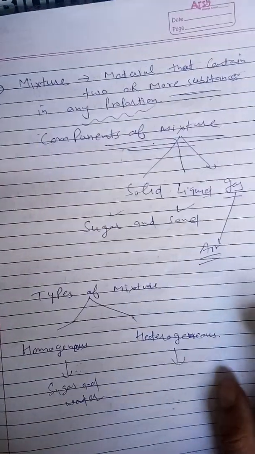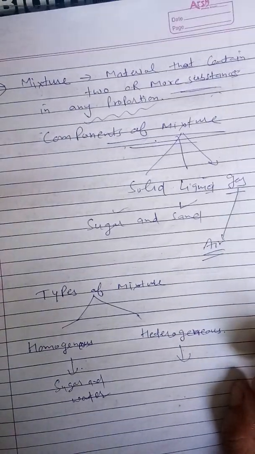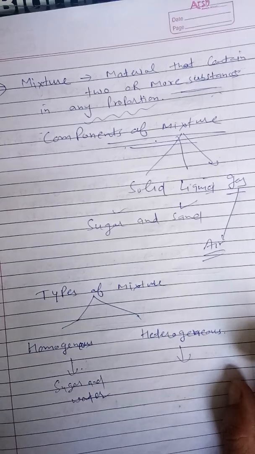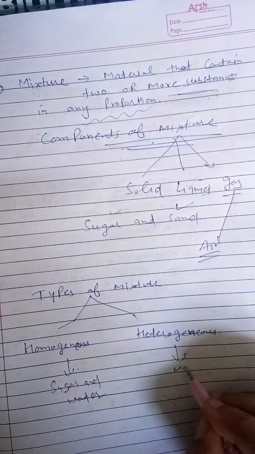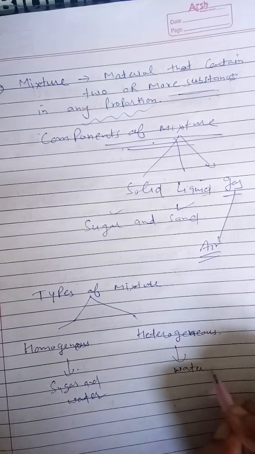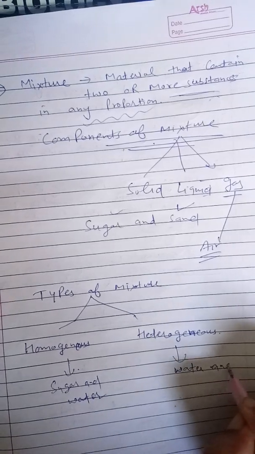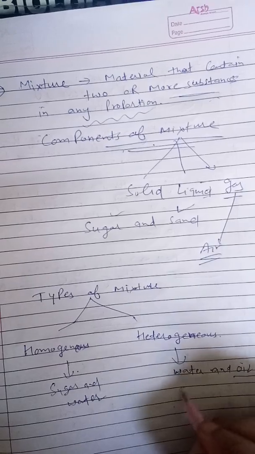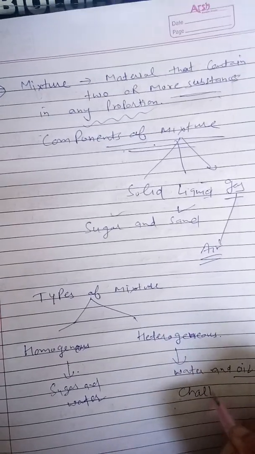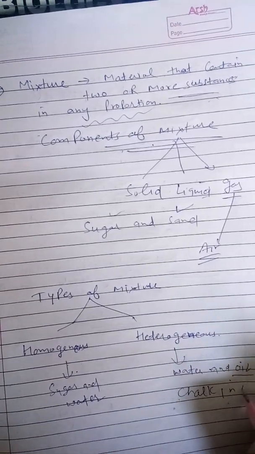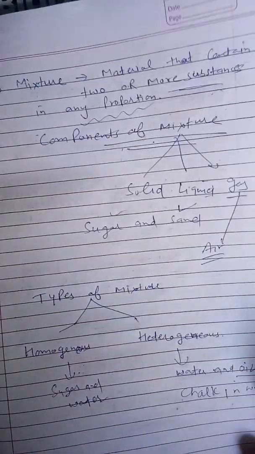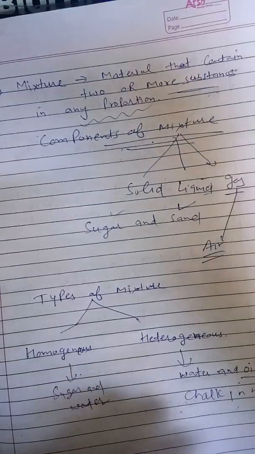And a heterogeneous mixture is one in which the particles can be seen separately, means they have different boundaries. Like if you mix water and oil, you can see a separate boundary. Even if you mix chalk in water, you can see different boundaries. So this type of mixture, beta, is a heterogeneous mixture.